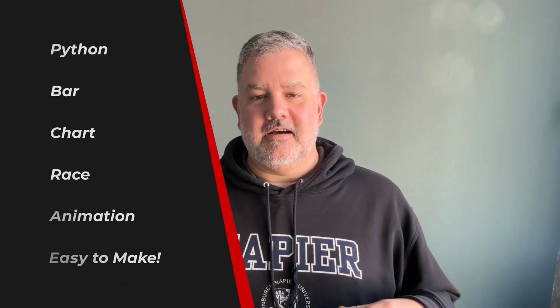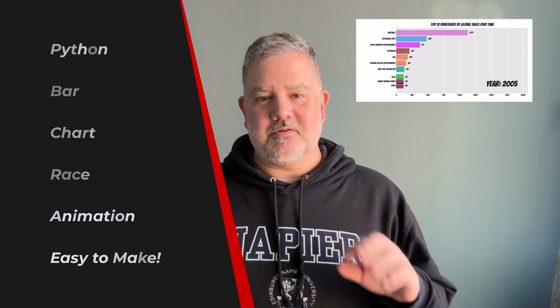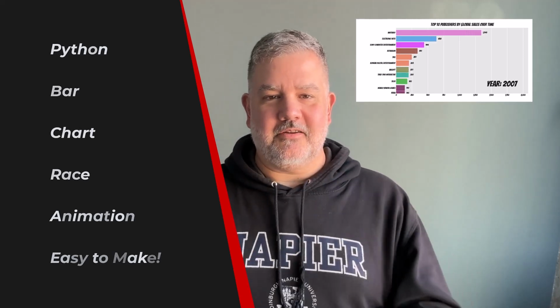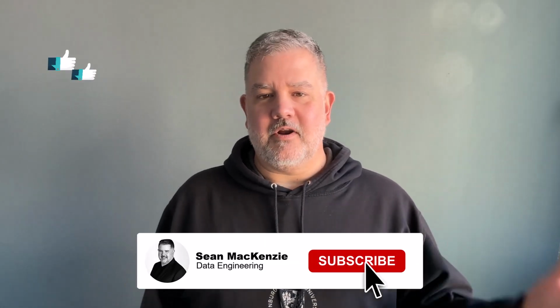Now, these are those cool animations that you see all over social media, where you've got the bars, and as time goes on, the bars change position on the graph, and they're really captivating, and users tend to really look at them for a long time, and they're really kind of cool. Whether it's car manufacturers over time or population or whatever.